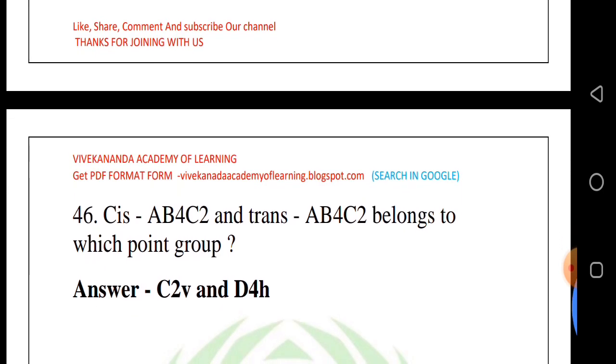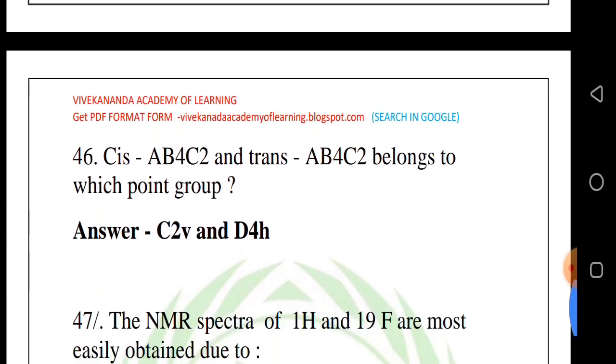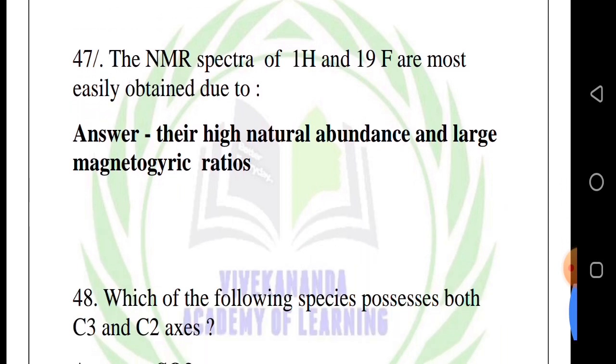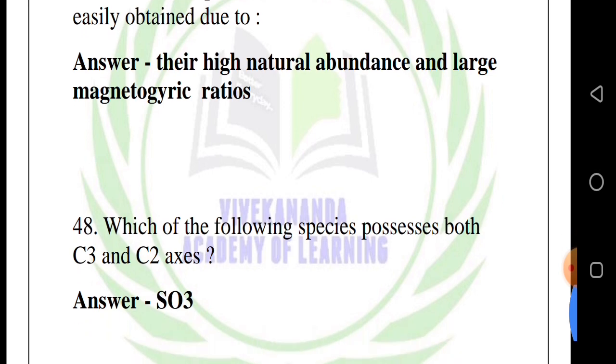Answer: C2v and D4h. 47th question, the NMR spectra of 1H and 19F are most easily obtained due to. Answer: their high natural abundance and magnetogyric ratios. 48th question, which of the following species possesses both C3 and C2 axes?